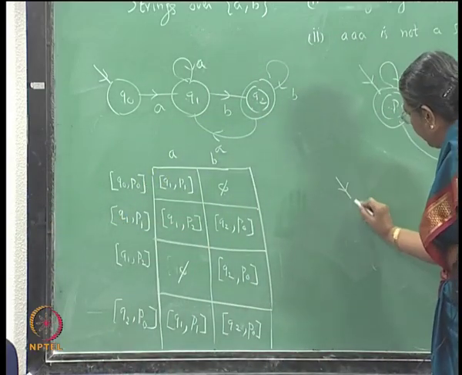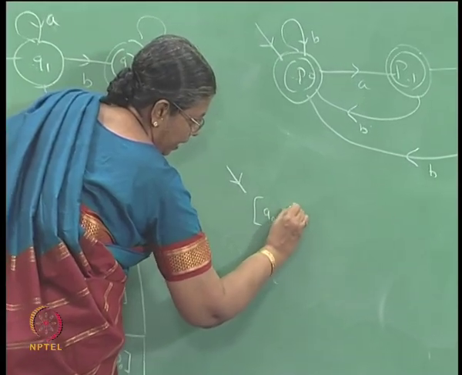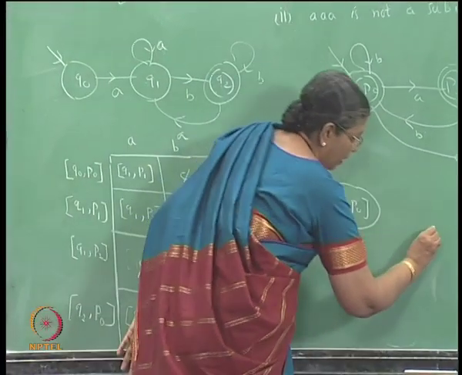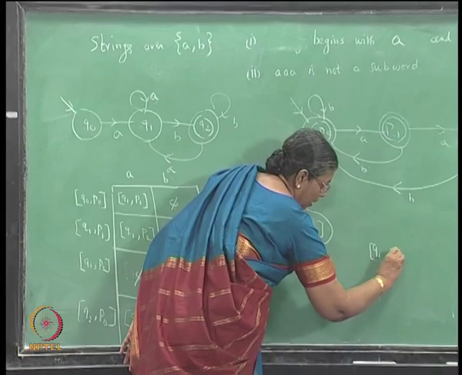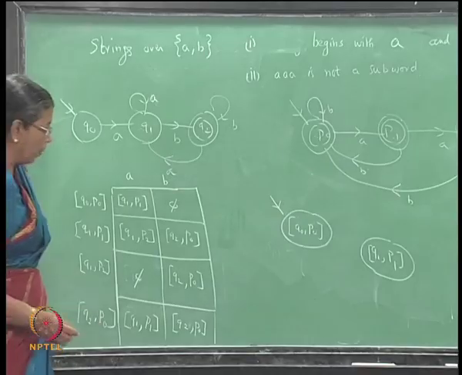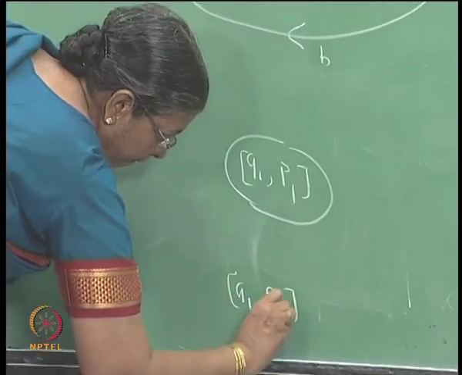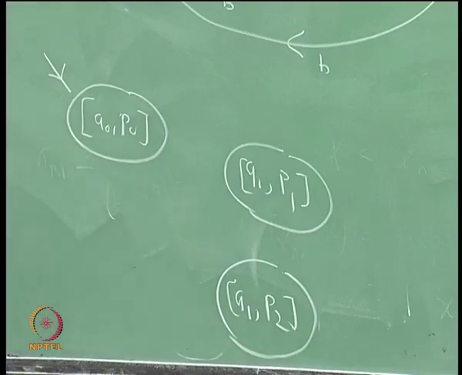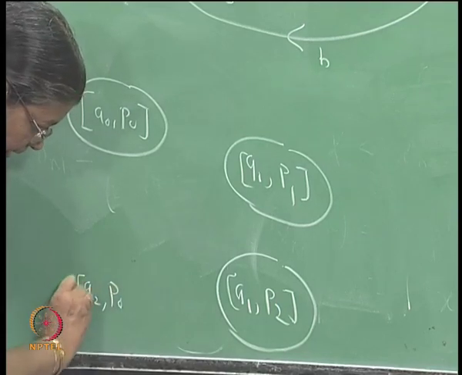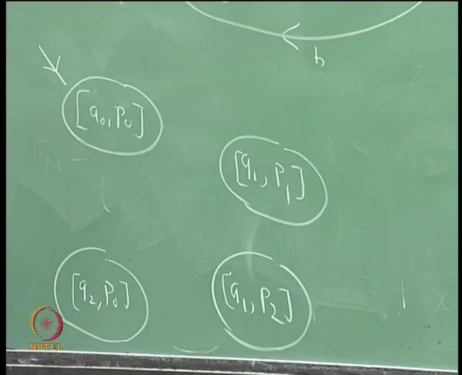So, you will find that Q naught P naught is the initial state, and the other states are Q1 P1, Q1 P2, and Q2 P naught, then there will be a dead state also for the deterministic diagram.